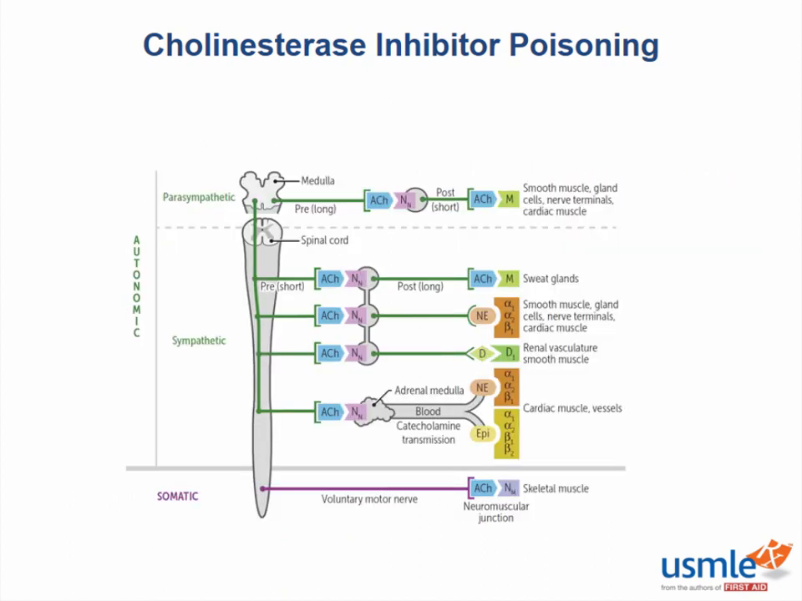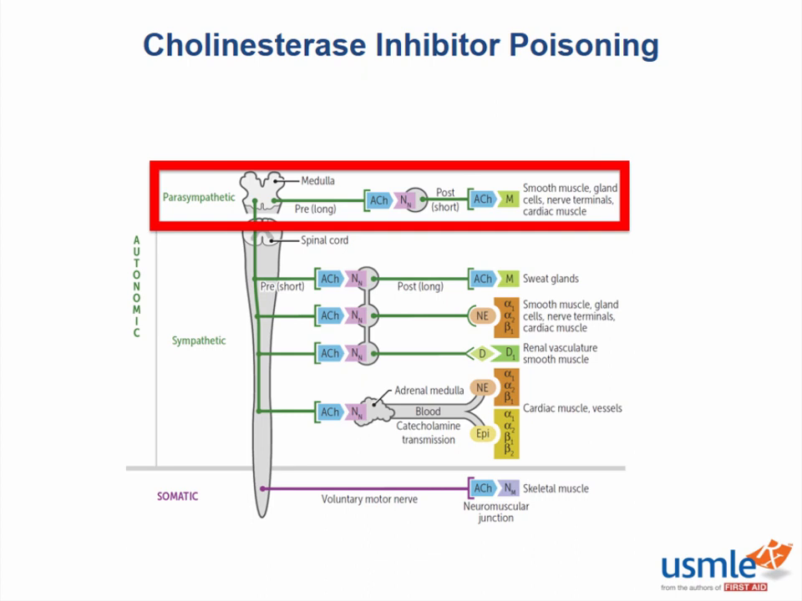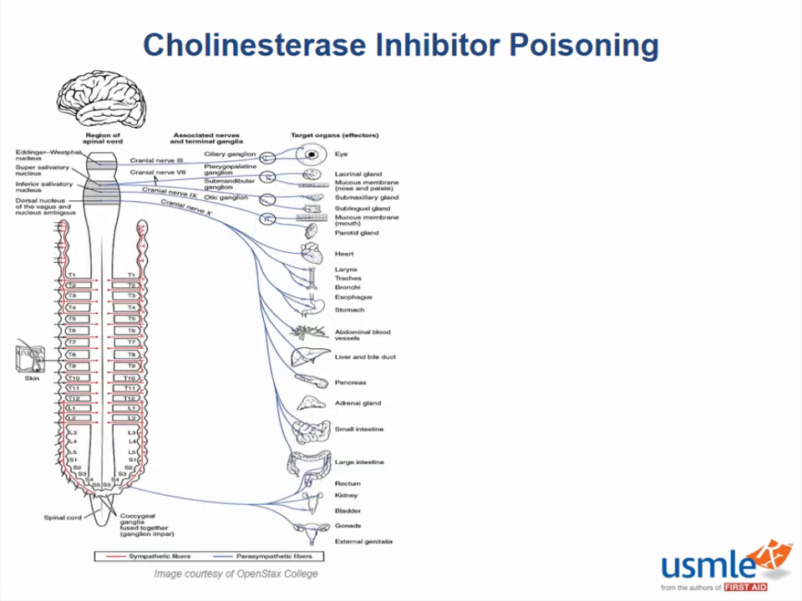With an increase in acetylcholine in the synaptic cleft, what receptors would we expect to be affected? That's right, our muscarinic receptors in the parasympathetic pathway, some in the sympathetic pathway, as well as our nicotinic receptors found at the neuromuscular junction. Knowing which receptors are affected will help us recognize the signs and symptoms of insecticide poisoning.